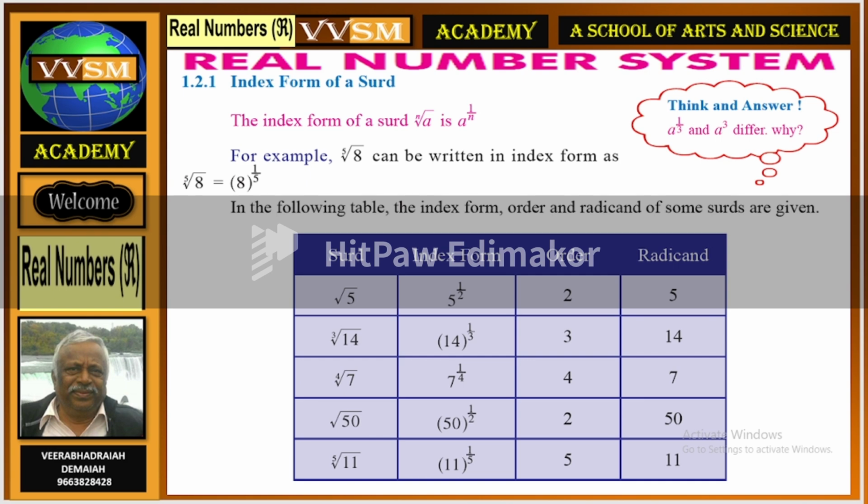In the following table, the index form, order and radicand of some surds are given. Surd, index form, order, radicand. Root 5, index form is 5 to the power of half, order is 2, and radicand is 5. Similarly, all these things.